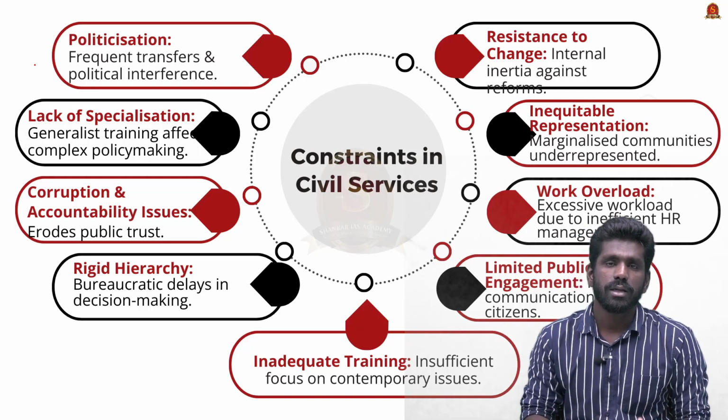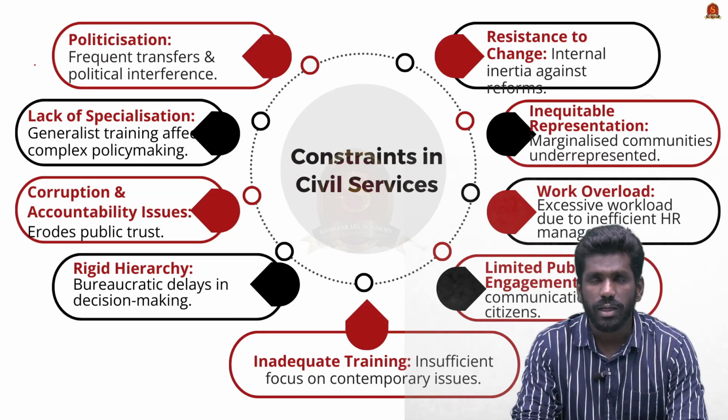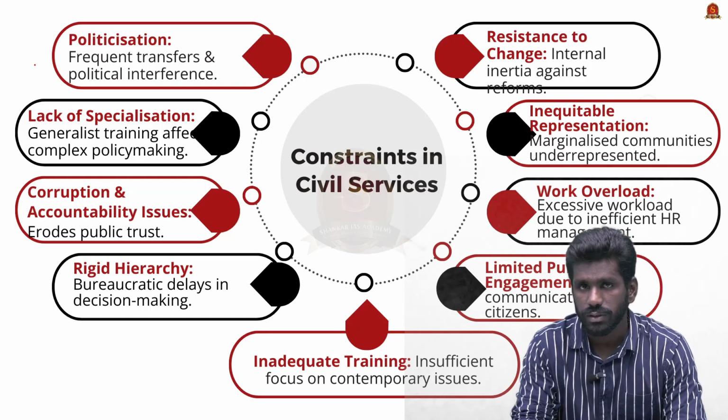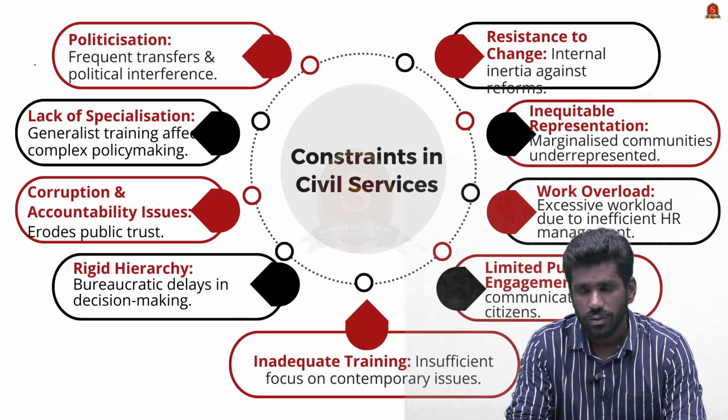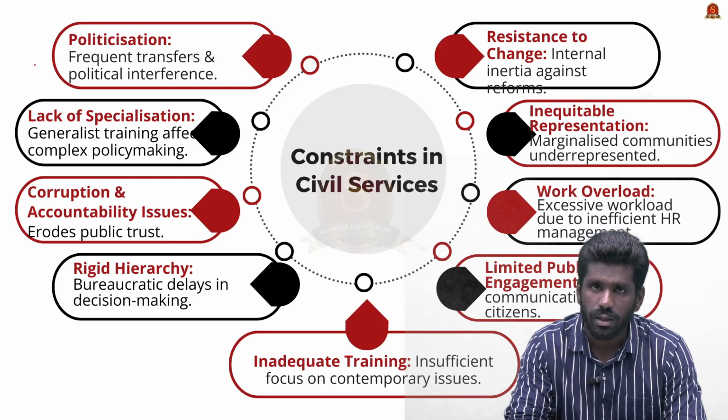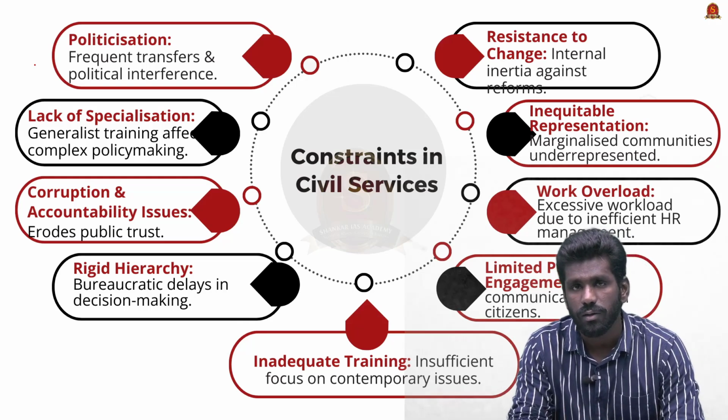The next one is corruption and accountability. See, many civil servants are honest officers, but there are some who are caught in corruption. So this will erode public trust and reduce the accountability of the civil servants.